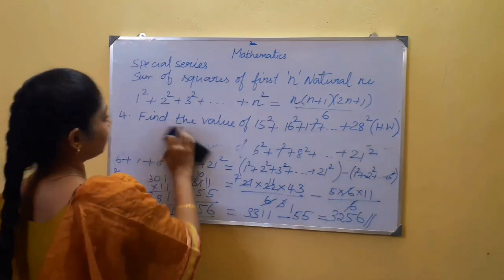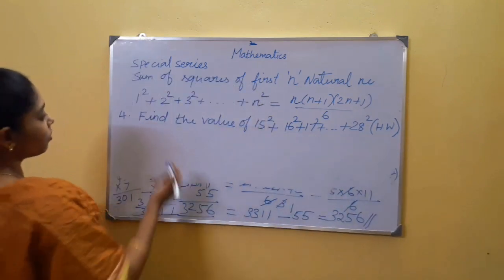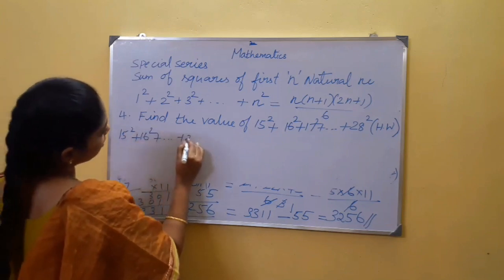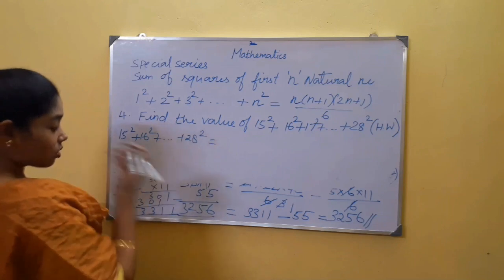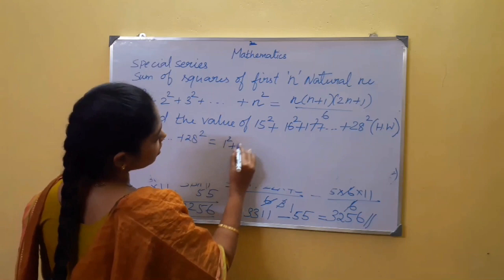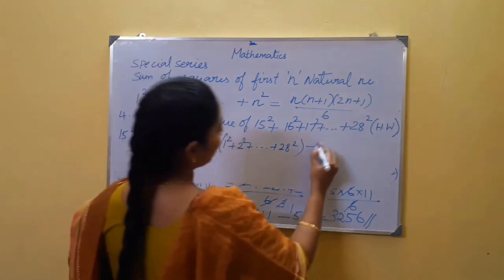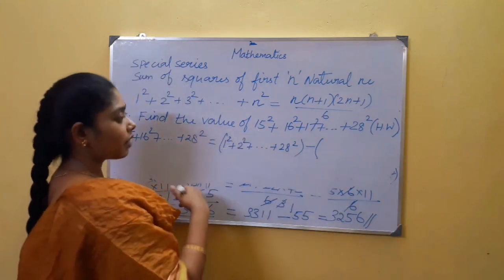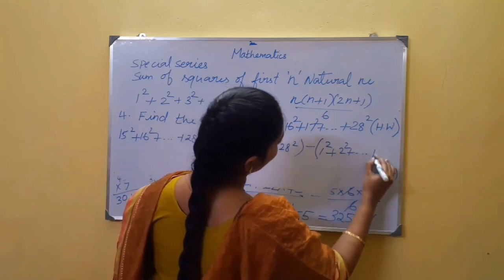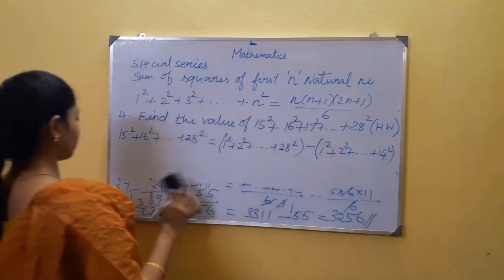Hint for this problem is, take the series. It's supposed to start with 1 square. So I'm going to sum the squares of first 28 natural numbers. Subtract. It is starting from 15 now, so you want to subtract from 14 up to 14: 1 square plus 2 square goes on up to 14 square. Now you can apply this formula.